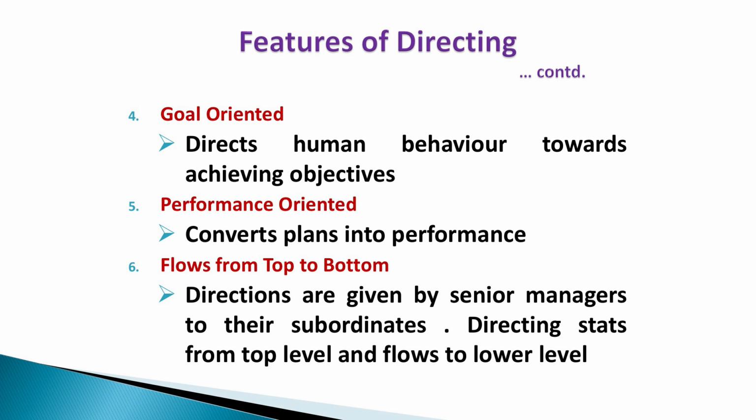It flows from top to bottom. That means a top level officer can only direct a subordinate. A junior manager cannot give direction or orders to a senior manager. Only a senior manager can give direction to a junior manager. So the directing function flows from top to bottom, and the reverse flow is not allowed.